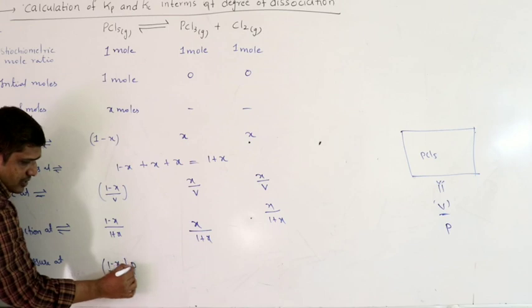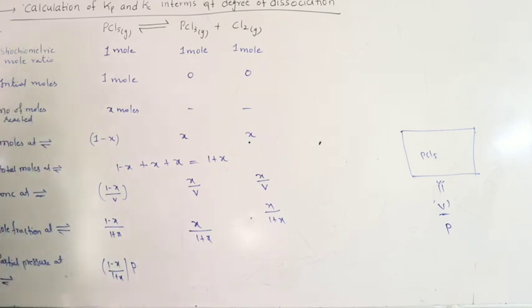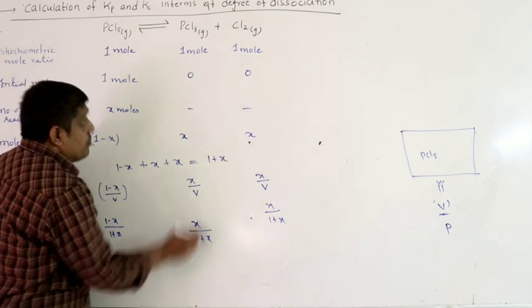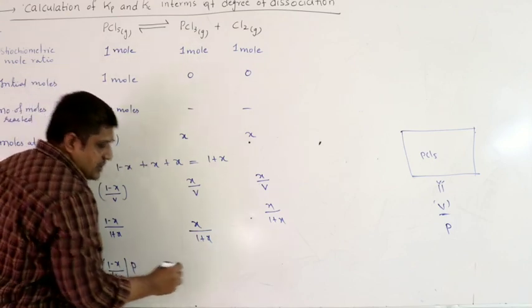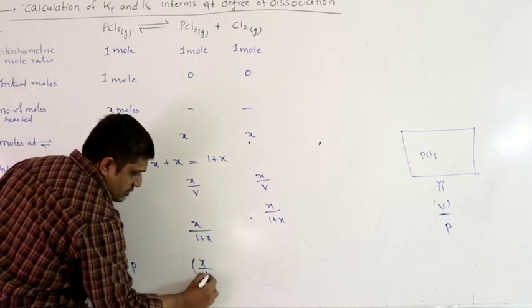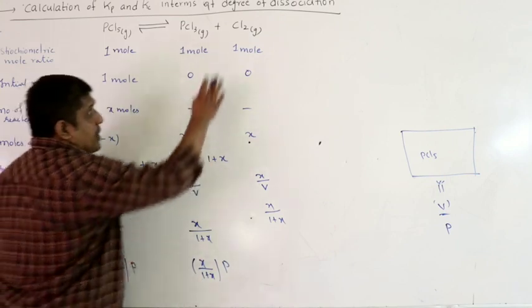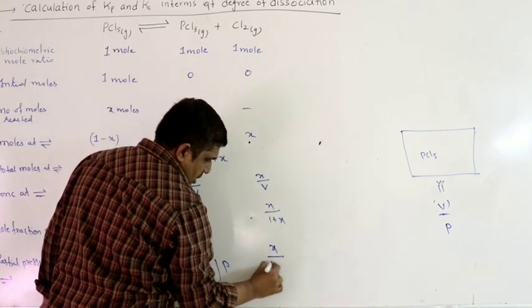What is the total pressure? I am assuming it as P at equilibrium. Similarly here, partial pressure of PCl3 at equilibrium is mole fraction into total pressure. Partial pressure of Cl2, mole fraction into total pressure.